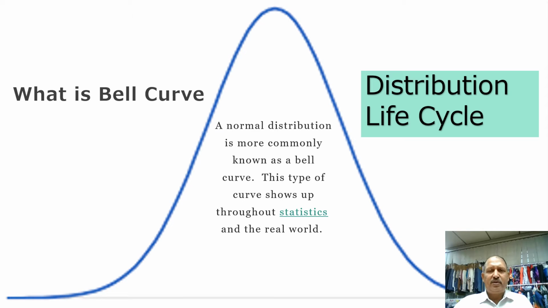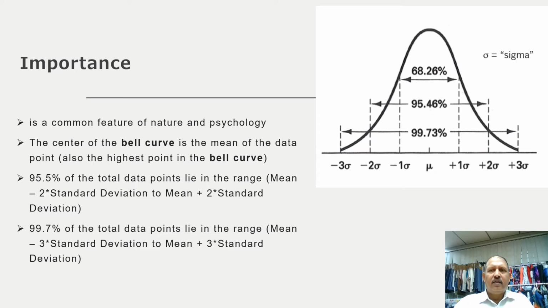When we talk about distribution of population and sample, it could be a statistical distribution or a real life distribution. And when we talk about the life cycle, it could be the product life cycle or the personal life cycle. So this bell curve is a common feature of nature and psychology. Let's take anything related to psychology or nature, and all of it follows the simple shape of a bell.